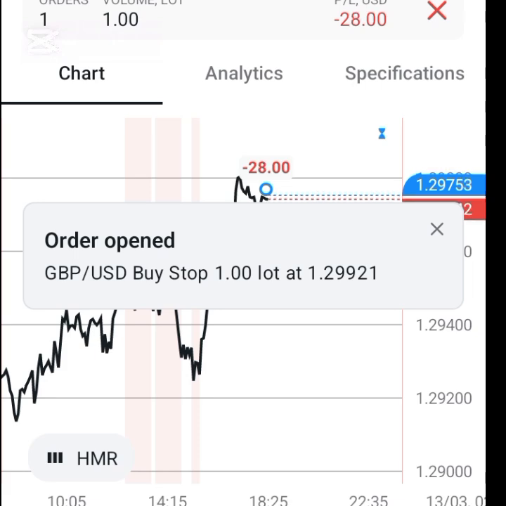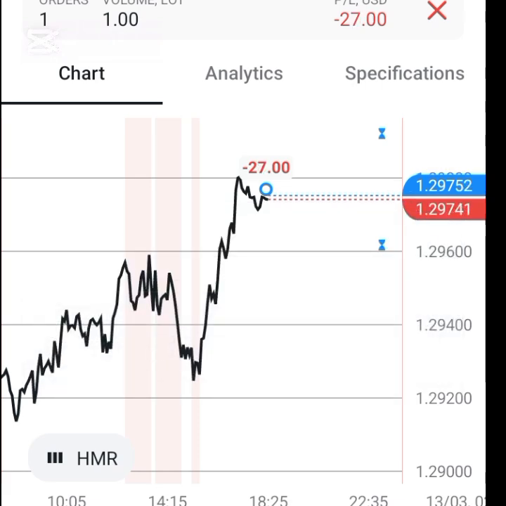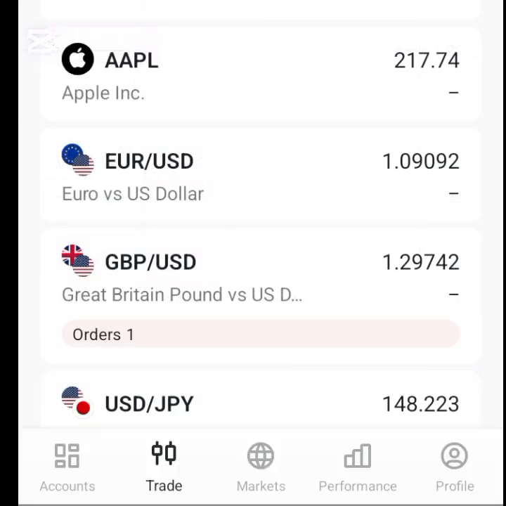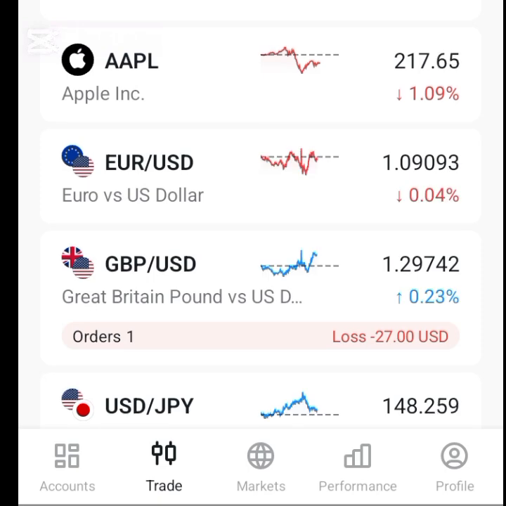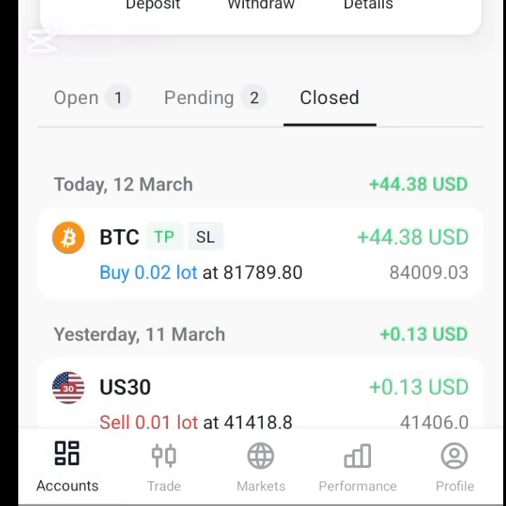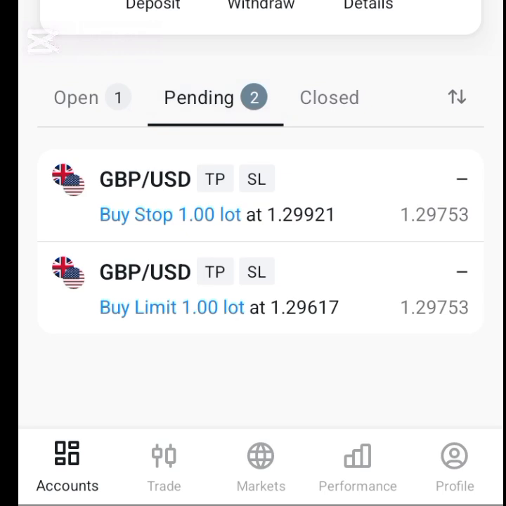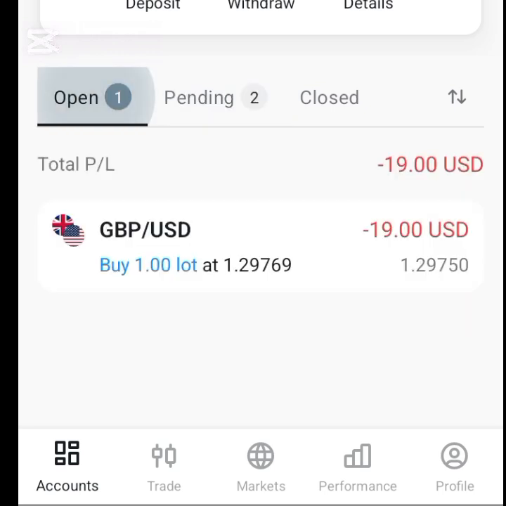So now let's go over and check the orders you have placed. If you just go over here to account, you can see pending orders. You can see the two pending orders we have set here, the buy stop and the buy limit. Then you can see the open order, this is the buy order. Currently you can see it's going up now. All right, so it's at minus 16, minus 15, minus 10.